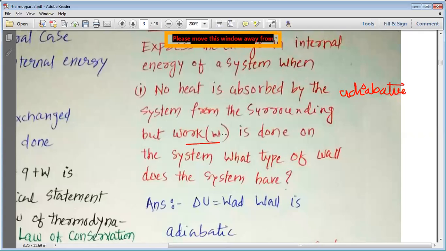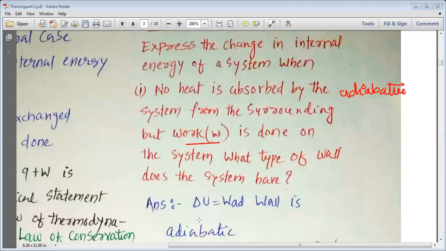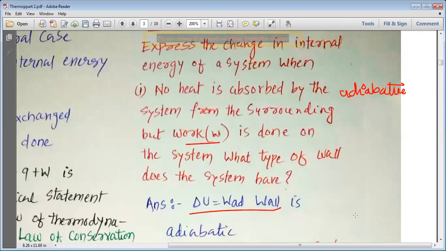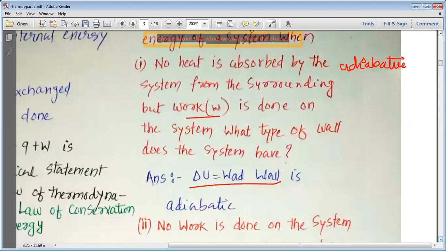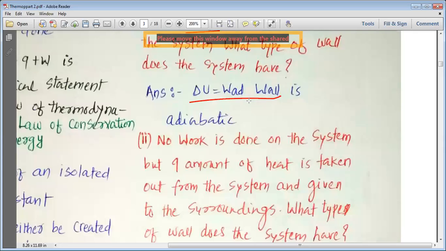So as the work has been done, we can say that the change in internal energy is equal to the work done W, and the wall is adiabatic because the work is done in the adiabatic manner, and ultimately we lead to the answer. That is what is known as the adiabatic process.